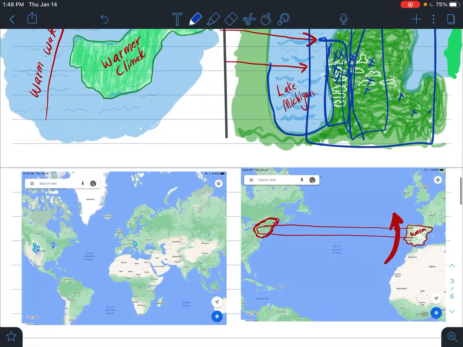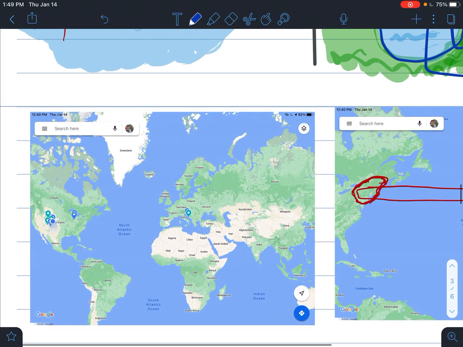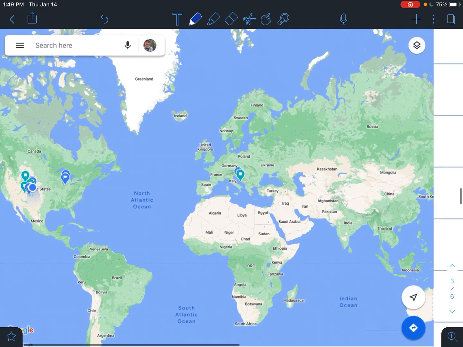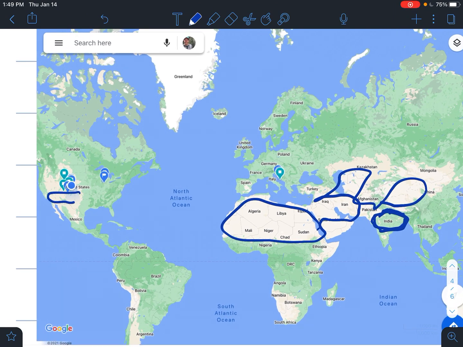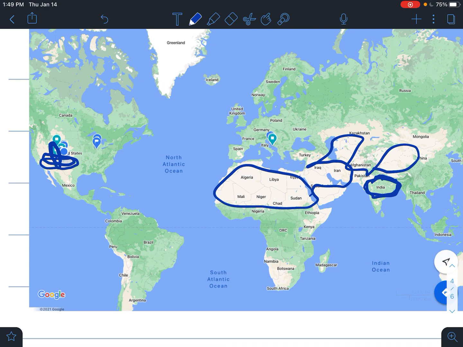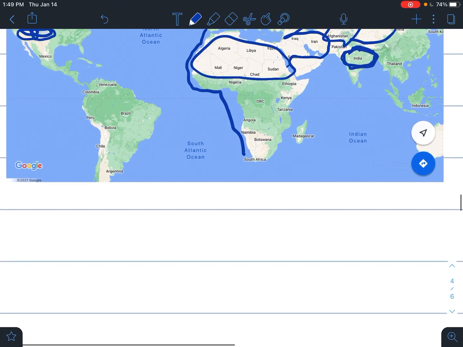All right. So if we take a look here at a map, you can see that there are deserts in some regions, but in some regions where there maybe should be deserts, like here in India, there's not. Here in the United States, we have some deserts that form, but there also should be some deserts here, and there's not, and that's because of mountains. So not only do we have to think about where these large bodies of water are, and large bodies of water are ones that we can see here on this large map, things from space, like the oceans, Great Lakes, things like that.